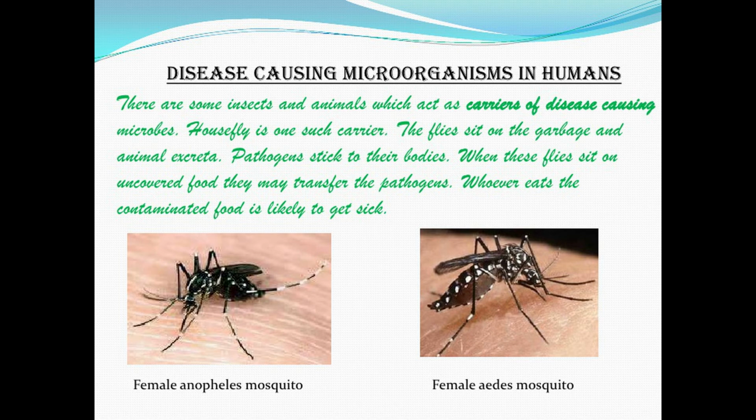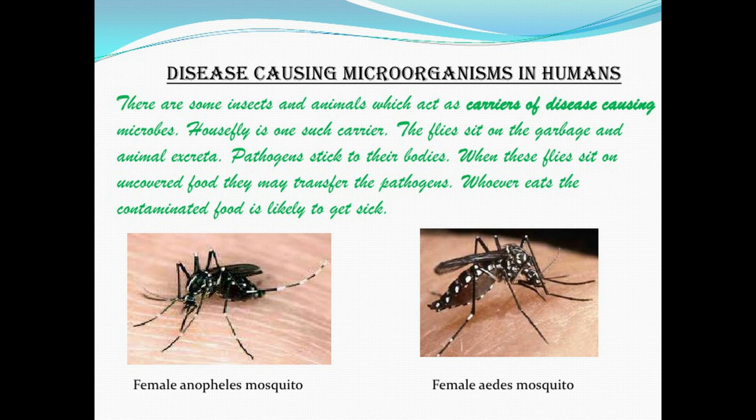Another example of a carrier is the female Anopheles mosquito, which carries the malaria parasite. Maybe you have heard about malarial fever. No? This is caused by the mosquito Anopheles. Another mosquito is the female Aedes aegypti. It is a carrier of the virus for dengue. So two things we have to keep in mind. One mosquito is the Anopheles mosquito, which is a carrier which will cause malaria.